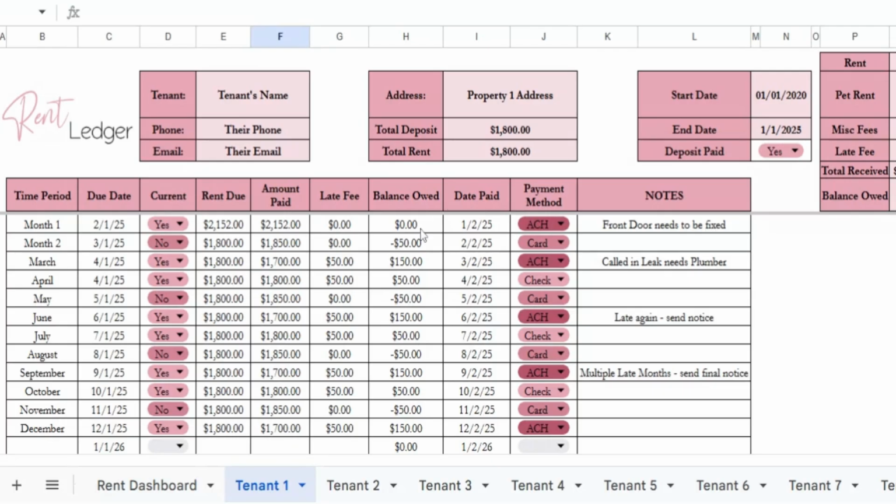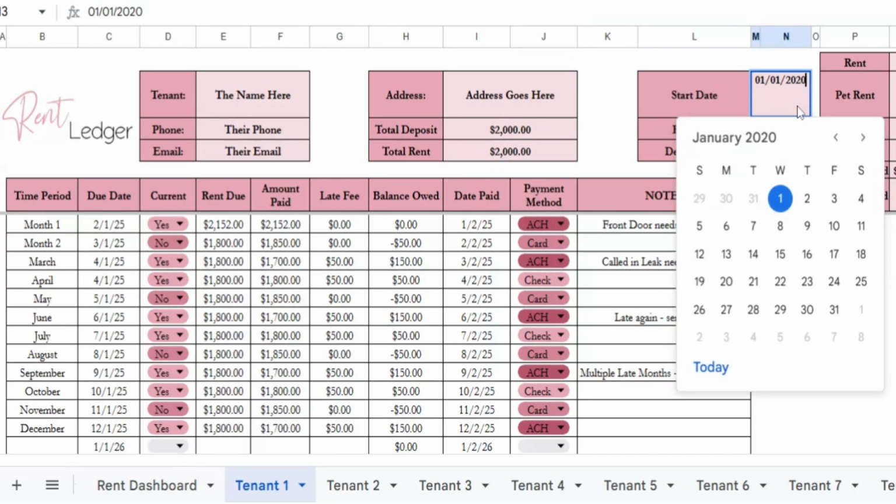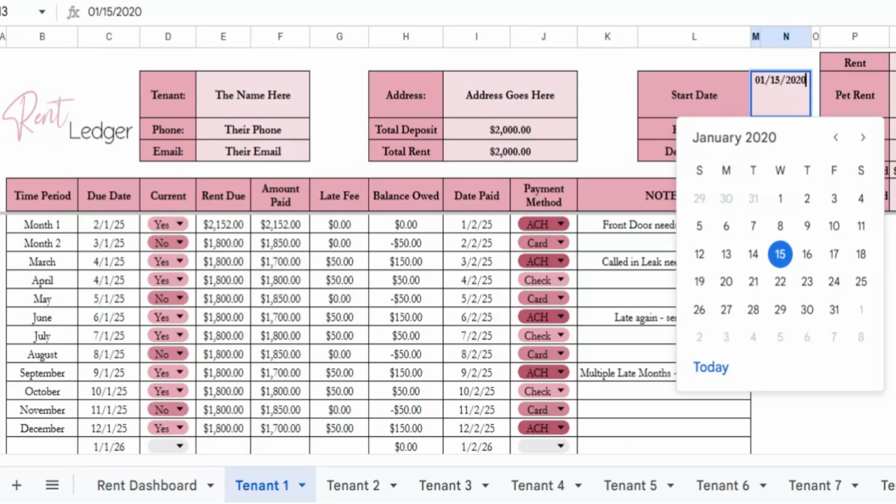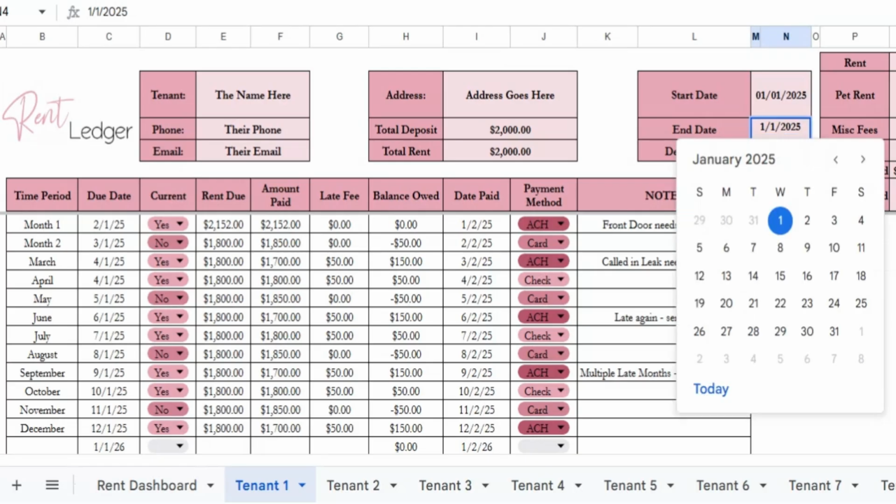This is your sheet to track all of the rent payments for tenant 1. So here at the top, you can put the name, their phone, email, their address. So address goes here. And then their deposit. So say you're going to charge them $2,000 for their deposit and $2,000 for their rent. You can put their start date. We can choose a date from the calendar if it opens up like that, or you can just delete this out and say 1/1/25. End date, let's just delete that out and say 12/1/25.